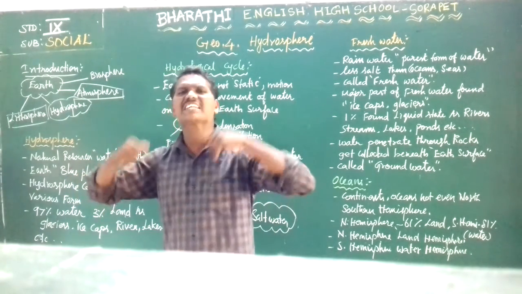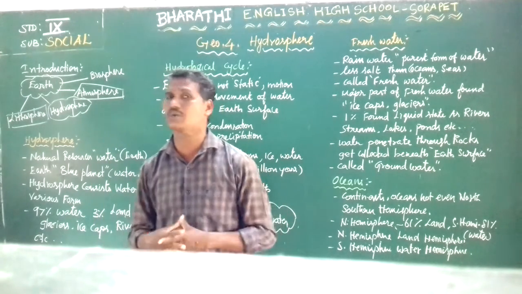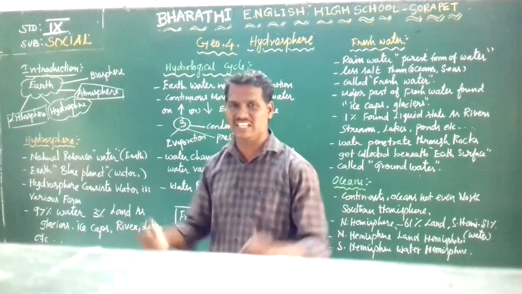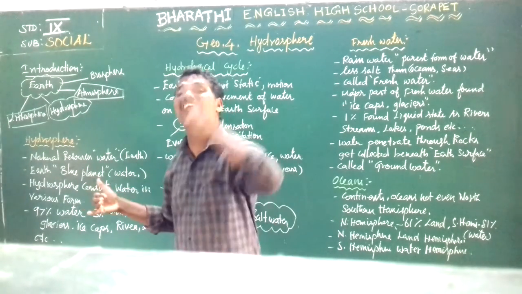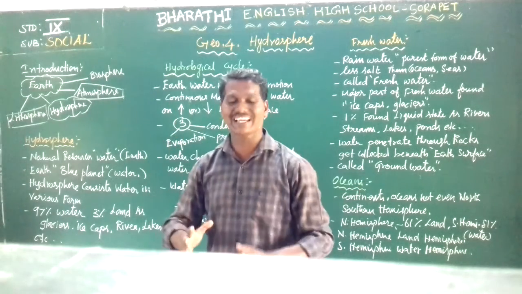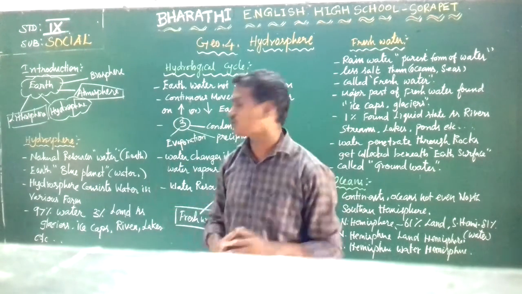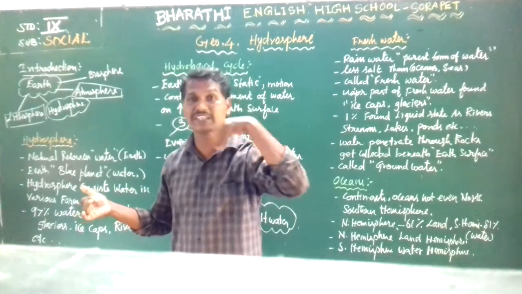Indispensable means essential, something that cannot be avoided. Which natural resource is that? Water. Water is one of the natural resources. It is very essential for human beings as well as animals, plants, birds and so on.